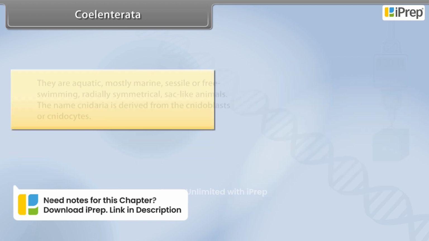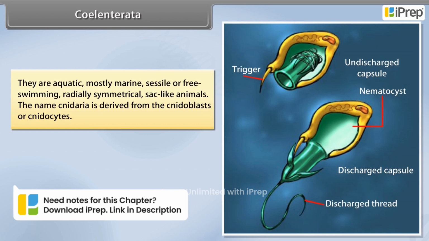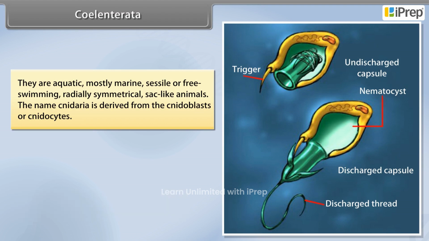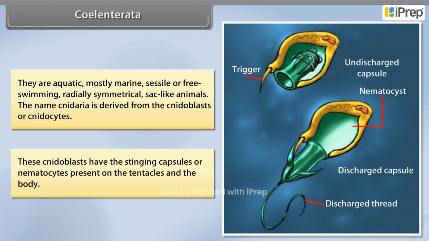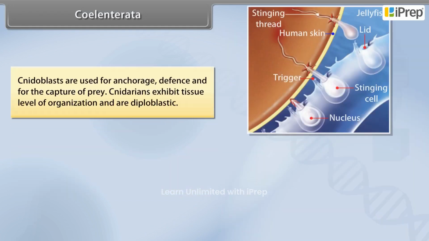Coelenterata. They are aquatic, mostly marine, sessile or free-swimming, radially symmetrical, sac-like animals. The name Cnidaria is derived from the cnidoblasts or cnidocytes. These cnidoblasts have the stinging capsules or nematocysts present on the tentacles and the body. Cnidoblasts are used for anchorage, defense, and for capture of prey.